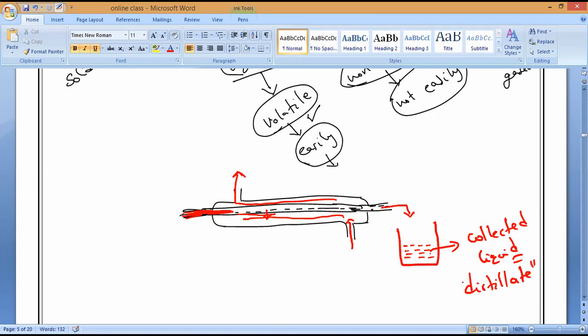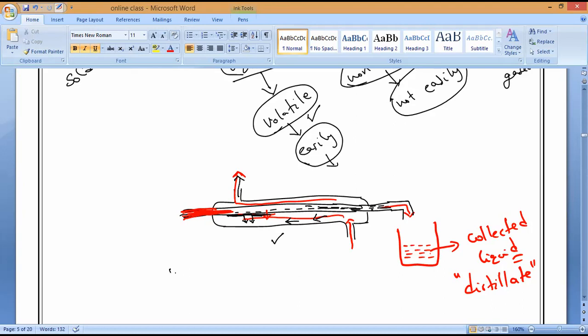Distillate. Understand? So that is what it is. This is what we used to call a condenser. A condenser has one inner tube where the gas fumes will pass, and on the outer side the coolant, that is water, will pass. The water comes in contact with the surface of the inner tube, absorbs the heat energy and flows outside. Once the heat energy is taken away, the gases will condense and be collected in this tube. Do you understand, all of you?